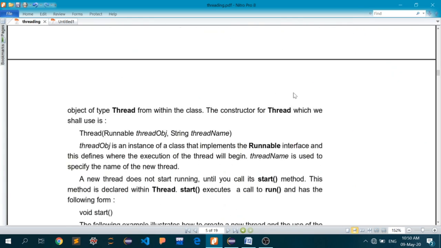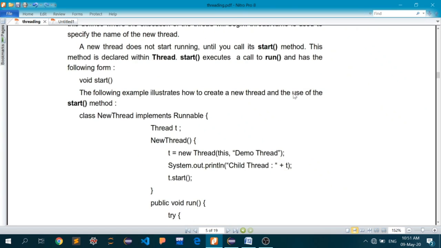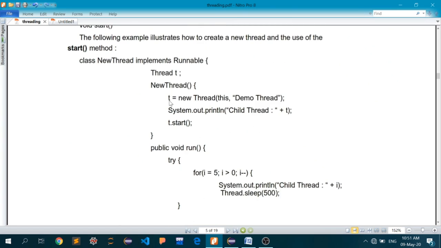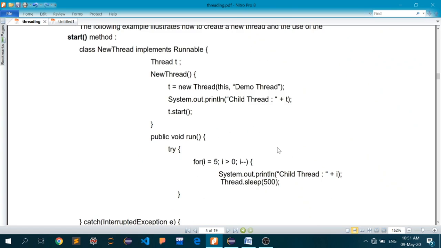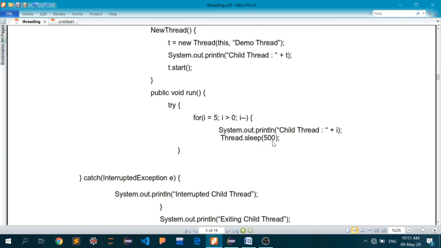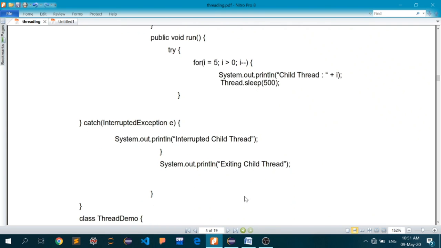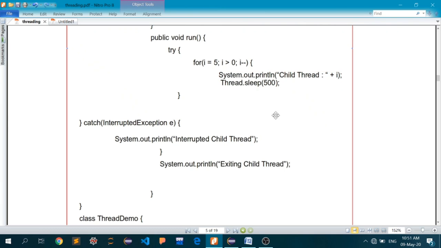So here we are creating a thread, and this is what we have done here. As you can see, we have also initiated a method called sleep.